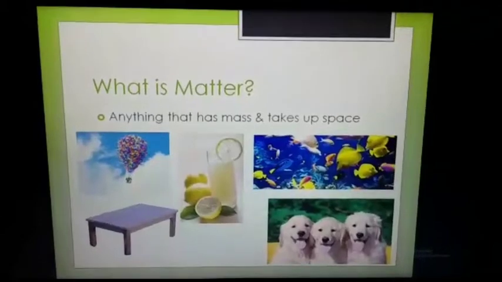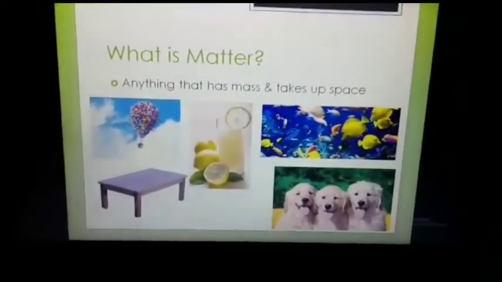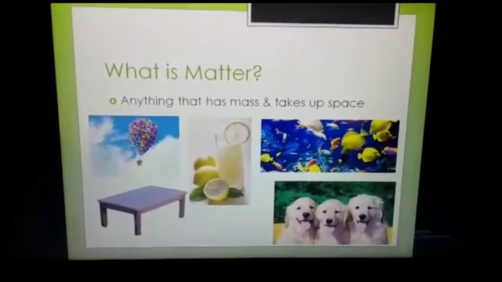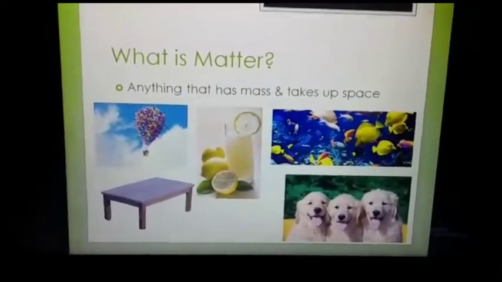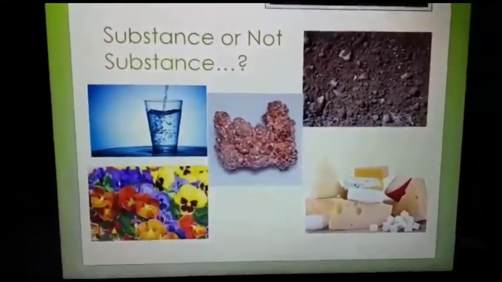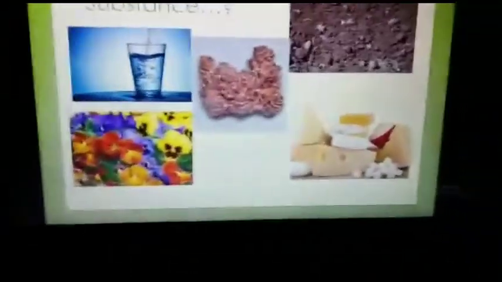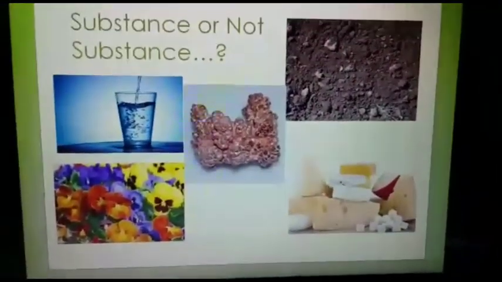That means everything living and non-living that occupies space and has mass is called matter. Whether it is any drink, stone, mud, flour or cheese, all is matter.